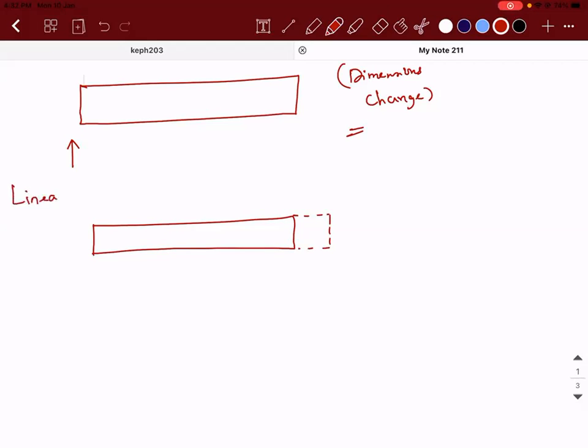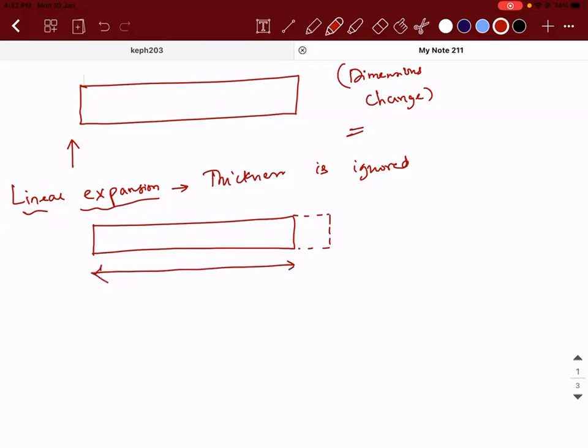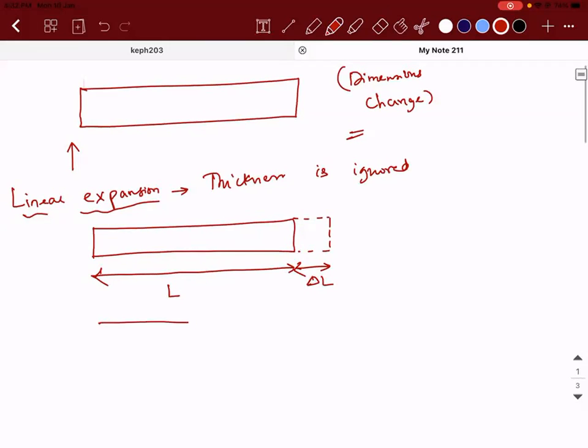When I talk about linear expansion, linear expansion is possible for those materials whose thickness is ignored. Let's say I take a thin rod whose initial length is L, and on supplying heat, it has elongated by a length of delta L. This is a very, very small parameter. Then the total final length will be L plus delta L.